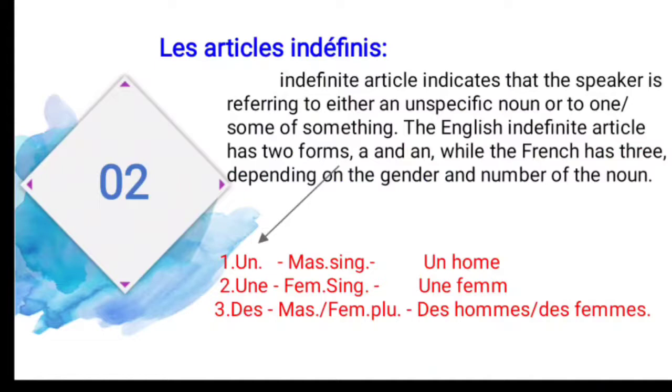Let's see the indefinite article. Un is used for the masculine singular. Example is un homme, so a man. And second, une, it is used for the feminine singular. See the example, une femme, a woman. And third, des, it is used for the masculine plural as well as the feminine plural. So des hommes, some men, and des femmes, some women. So this is all about the indefinite article.